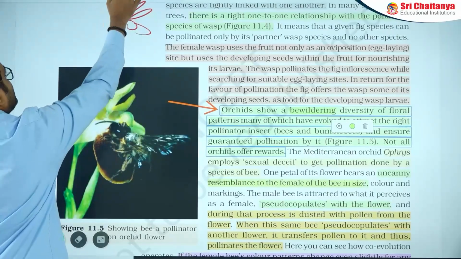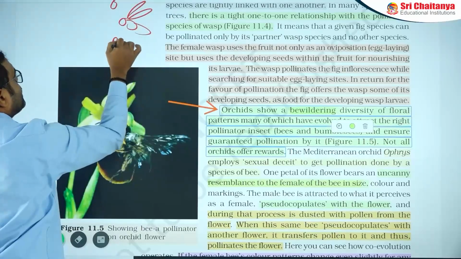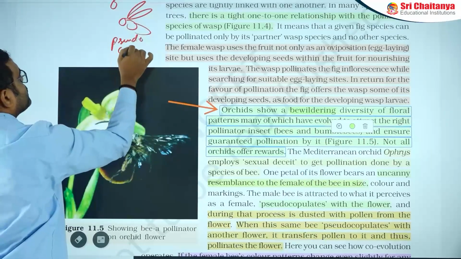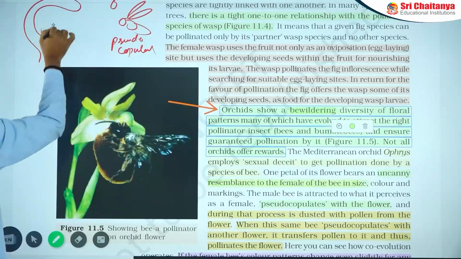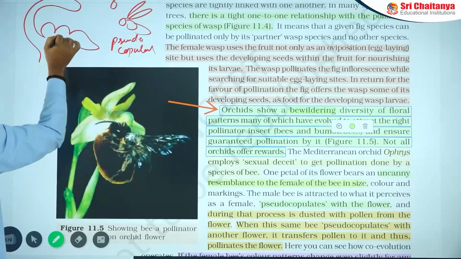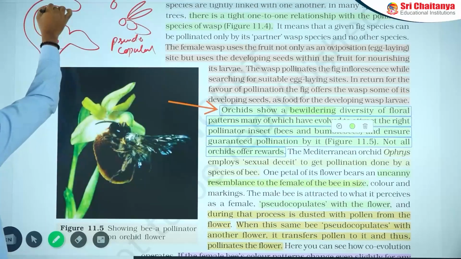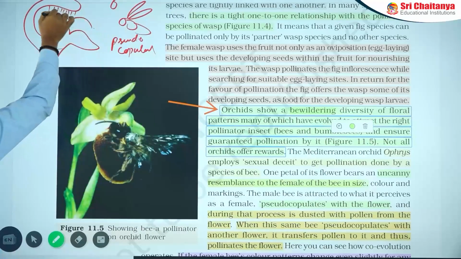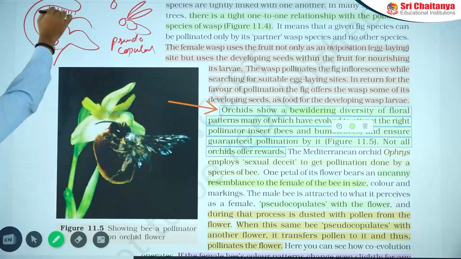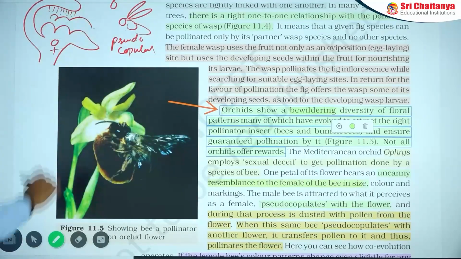Here the male bee is involved in pseudocopulation, and the orchid flower shows the female-like body, ready for pollination of the shoulder part. When it tries to mate in pseudocopulation, it deposits pollen grains on this part.